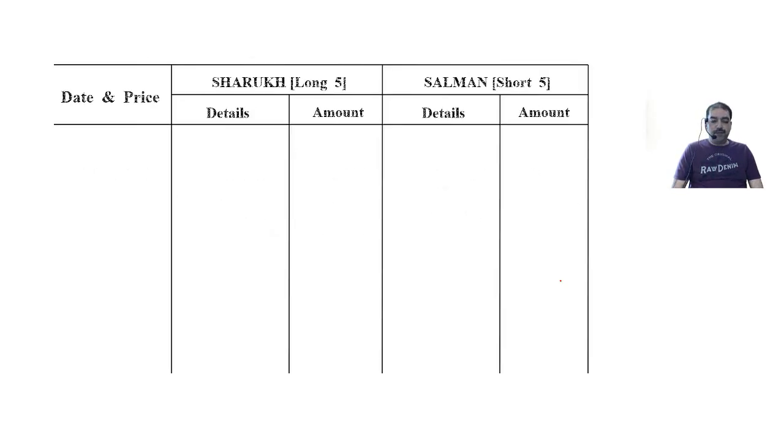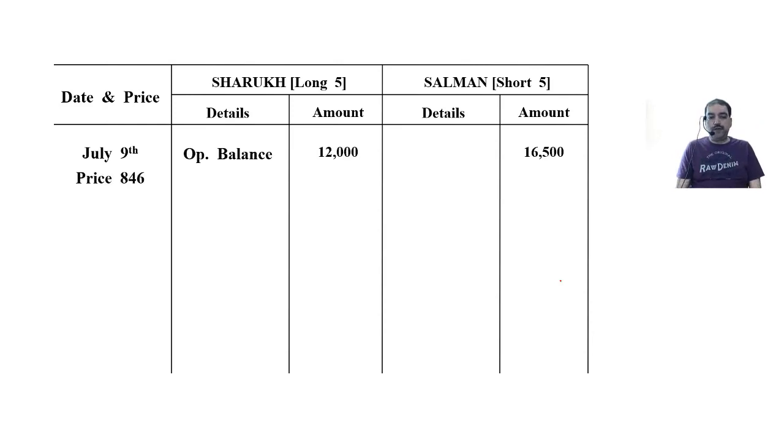Last date, 9th of July. Price is now 846. Bring down the opening balance first. Previous day it was 830. It has increased. If it has increased, then buyer makes a profit.